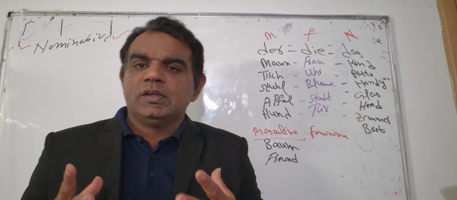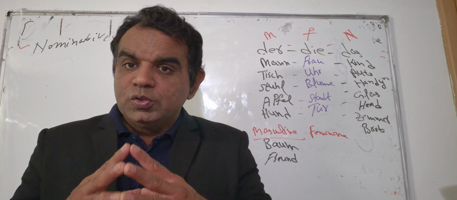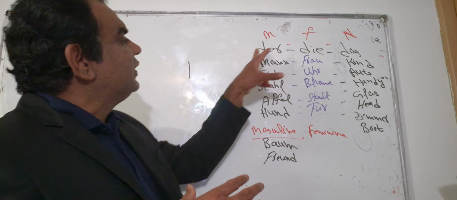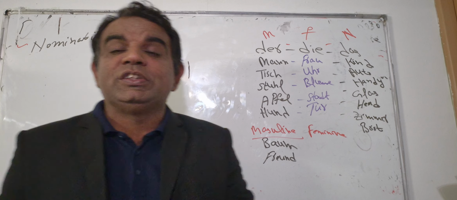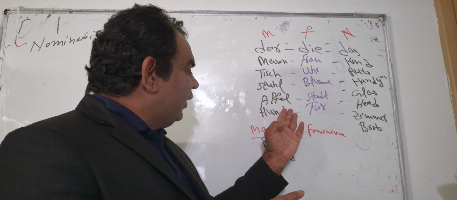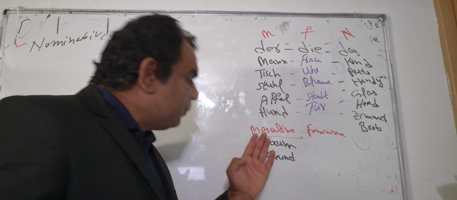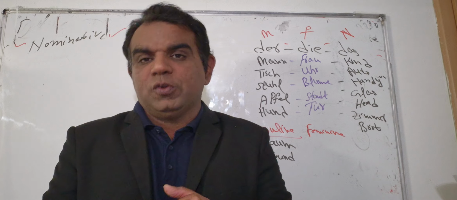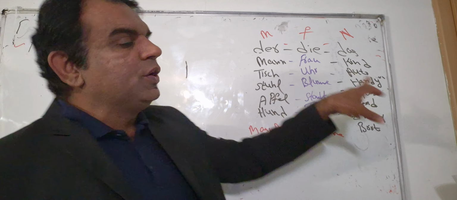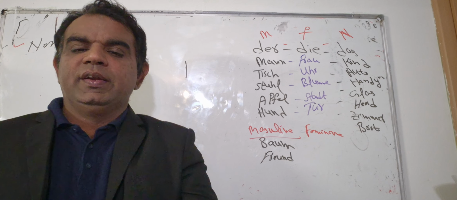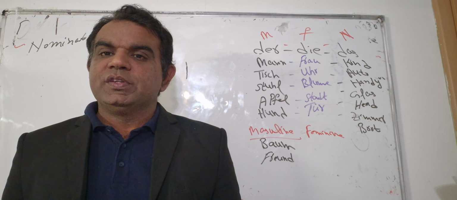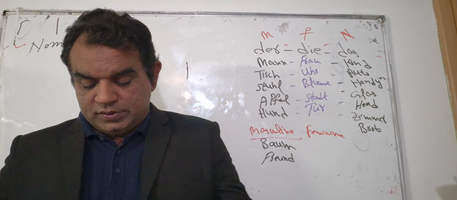The main, basic thing is that when you learn any noun, try to learn it with its article. For example, Stuhl: you must know der Stuhl, der Apfel, der Hund, der Baum, der Freund. You have to remember and learn them. And the next part will be singular and plural, which we will learn in our upcoming lesson, inshallah. So I hope you will learn with the easiest method, as I said in the beginning of this channel.